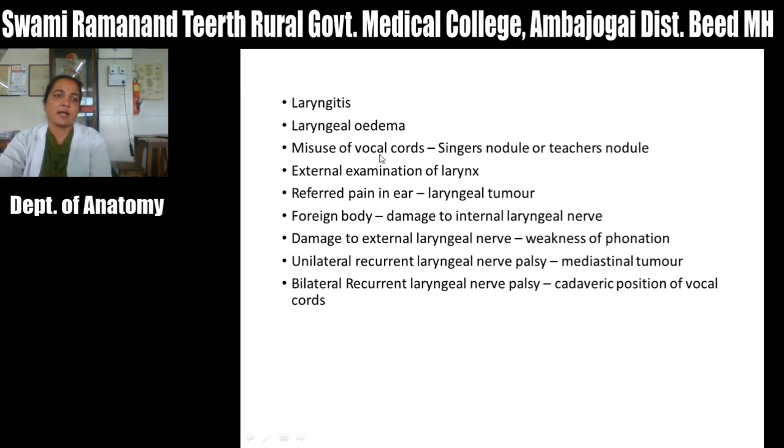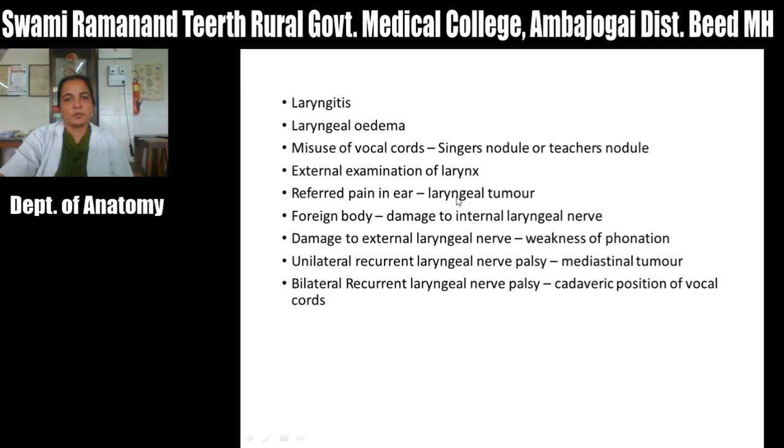Then next you can add external examination of the larynx. For external examination, you have to ask the patient to sit and stand just behind the patient, ask him to flex his neck, and you can palpate all the laryngeal cartilages, or you can see whether there is any lymph node enlargement for metastasis or not. The next is the laryngeal tumor.